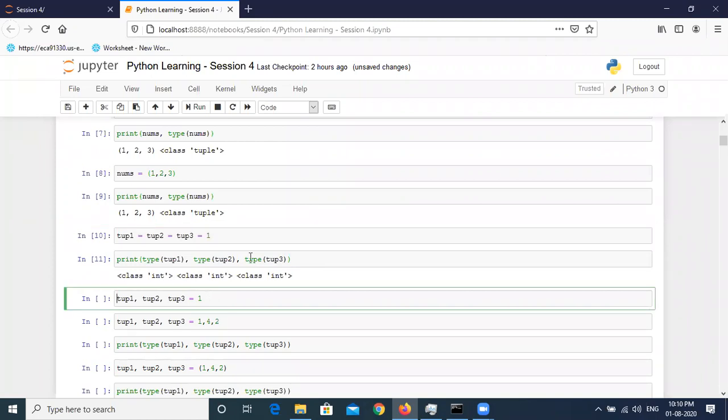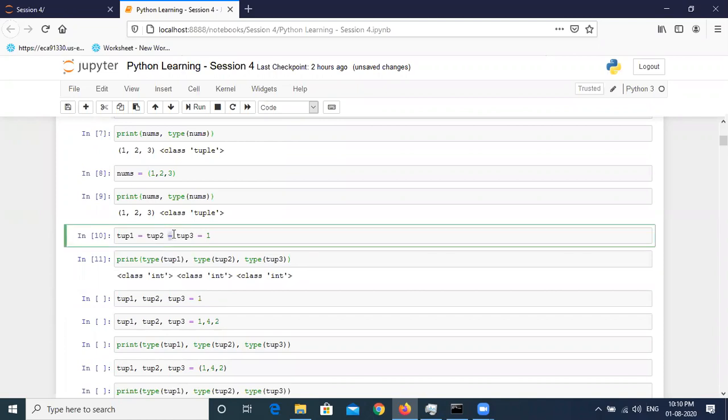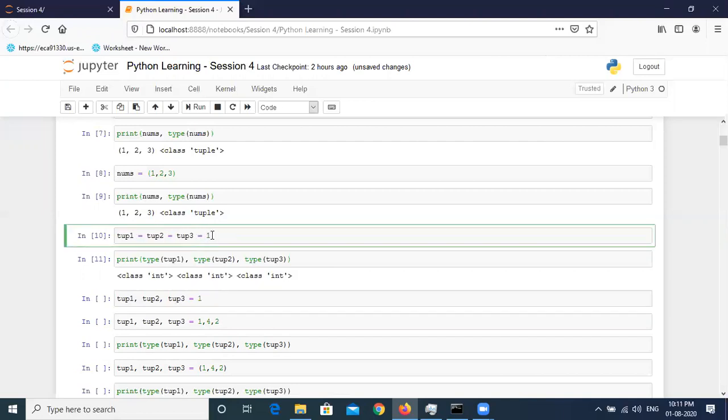This we already discussed when we learned how to create numbers. Next, instead of the equal to sign, if I write comma, what will happen? Comma basically creates multiple variables with multiple values. What we did before was use a single value to create multiple variables.